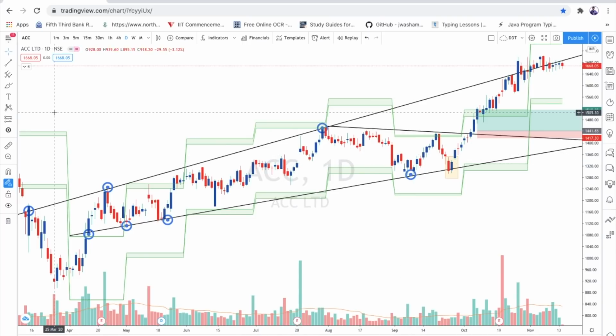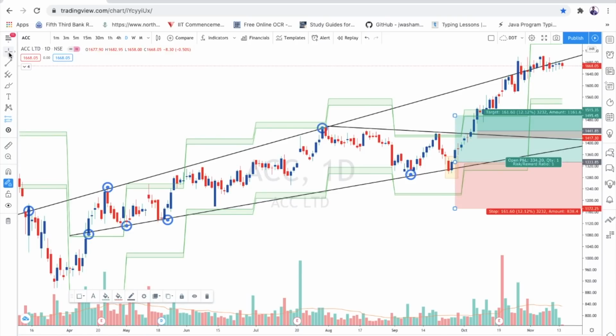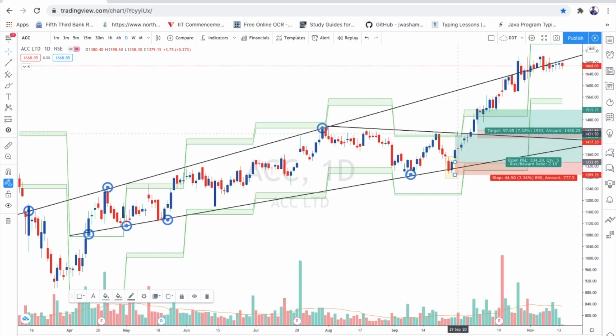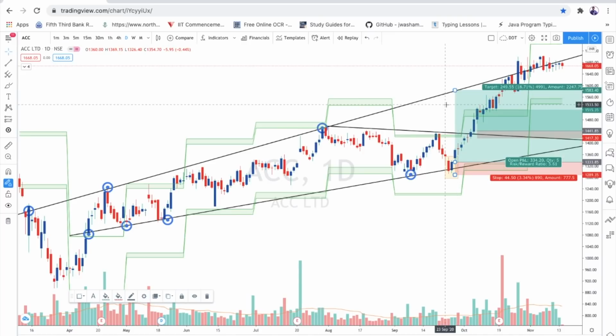If I would have entered here, I would have entered after this close, and my stop loss would have been below this trend line or that candlestick, and my take profit is here, or if I want to wait, I can wait for this next expansion channel. But I already shared this chart in my MC strategy video, where I took entry here actually.